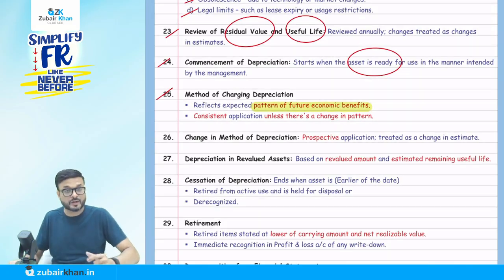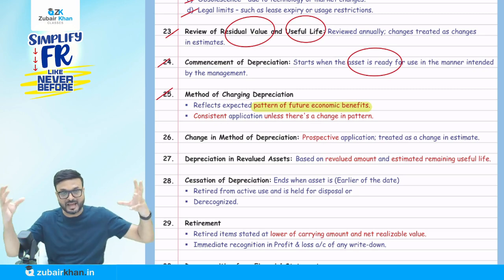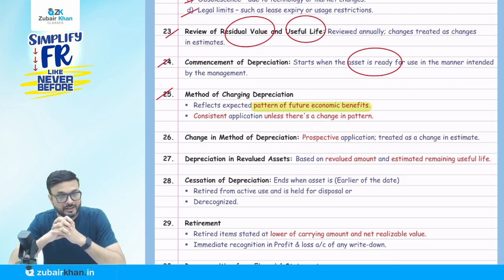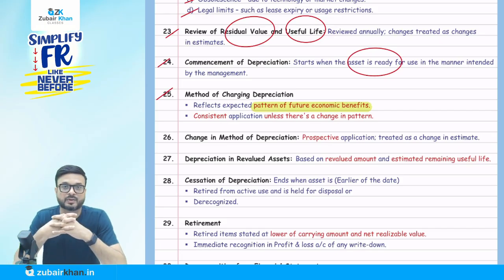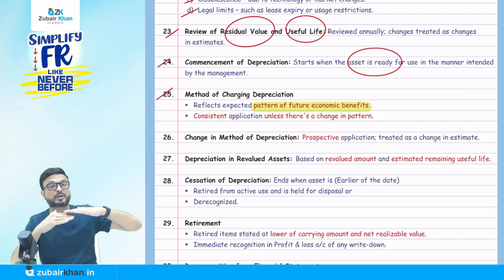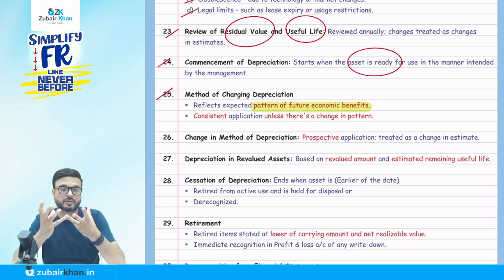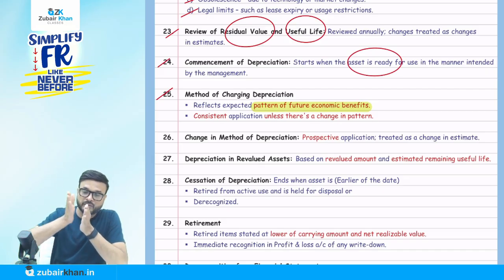Some people say SLM method, WDV method. You might have covered the SLM and WDV methods in your graduation or in the foundation. Anyway, when they talk about the pattern of future economic benefits, they're not talking about SLM and WDV. They ask how much future economic benefit you are expecting to generate from a particular asset. This is the depreciation we are going to charge on the basis of future economic benefit.